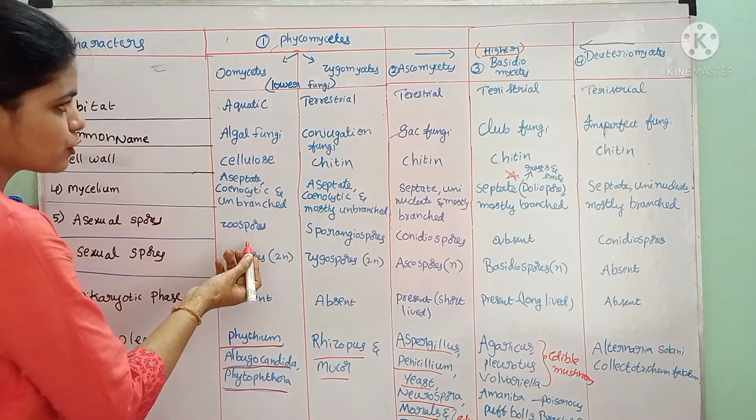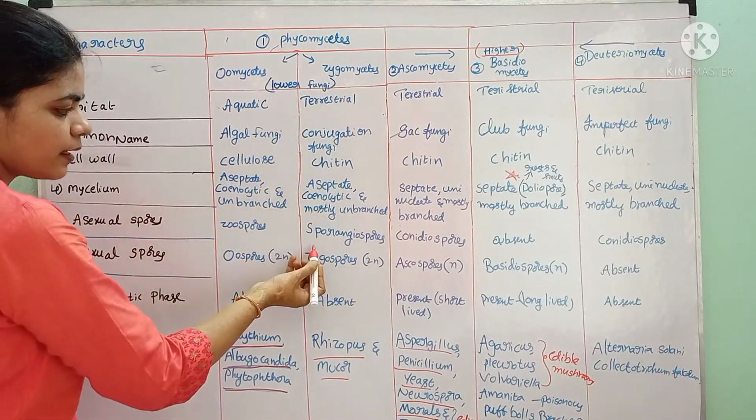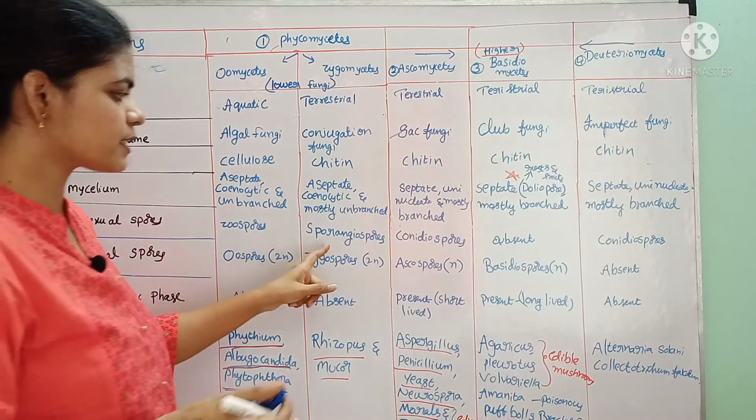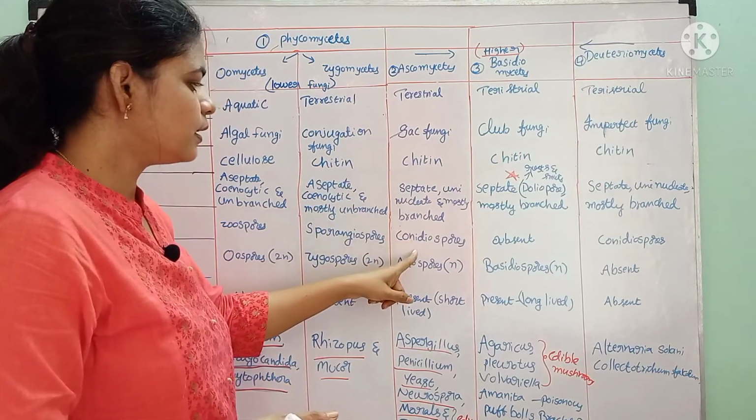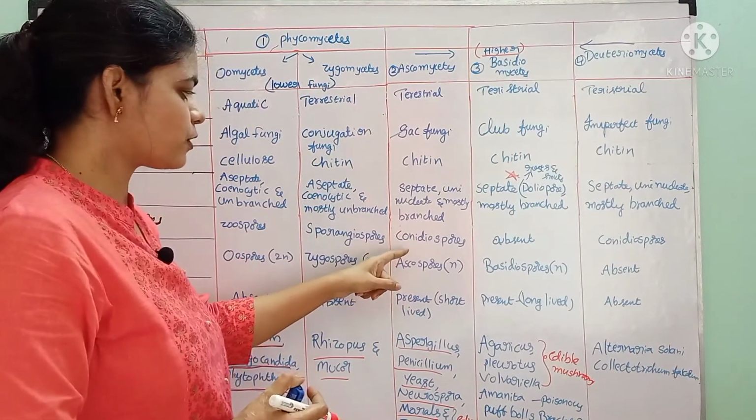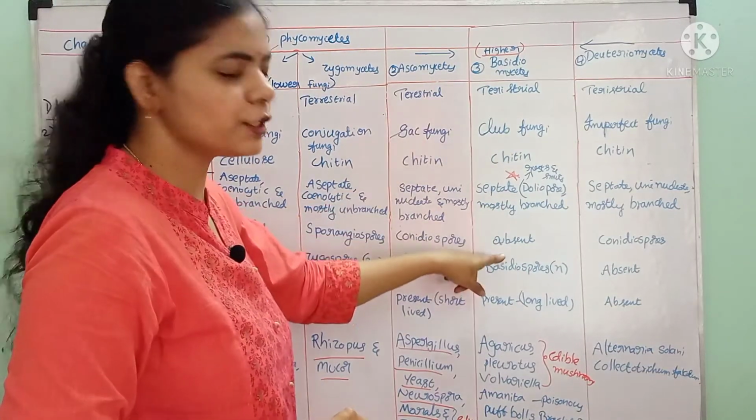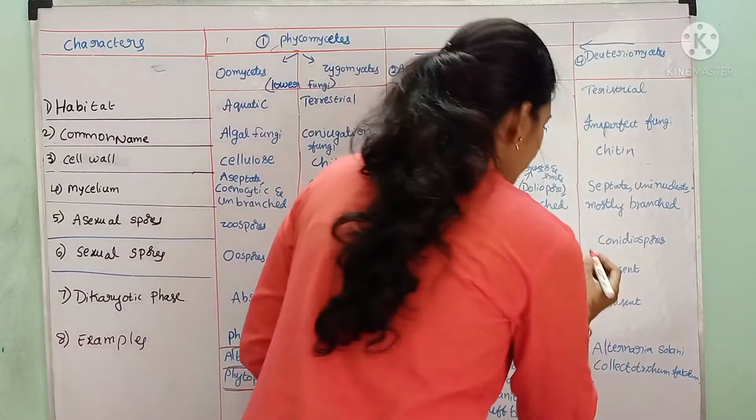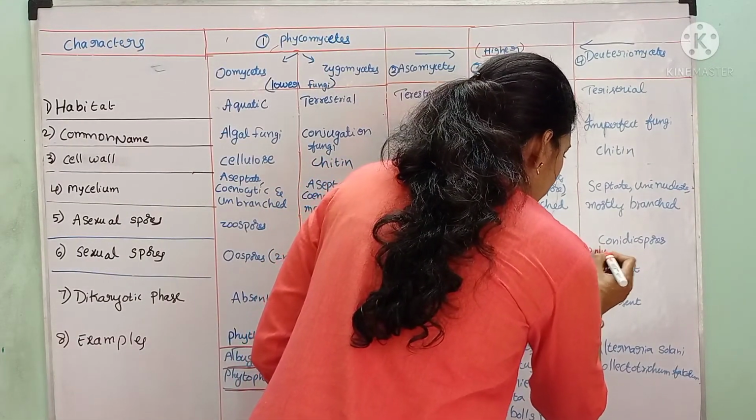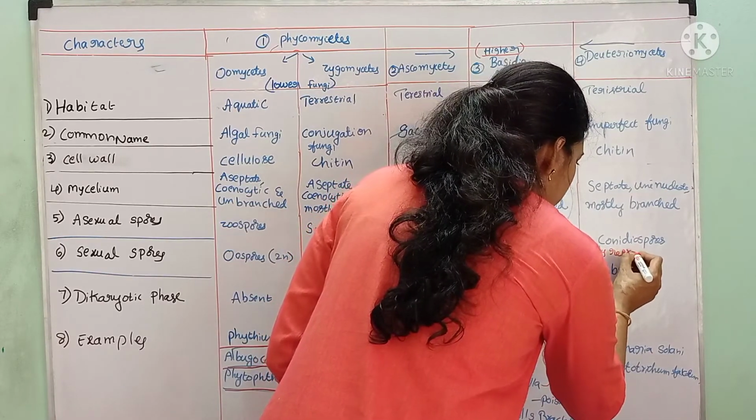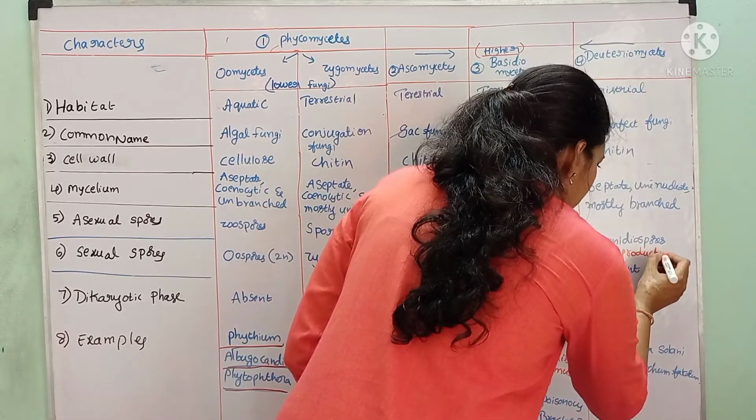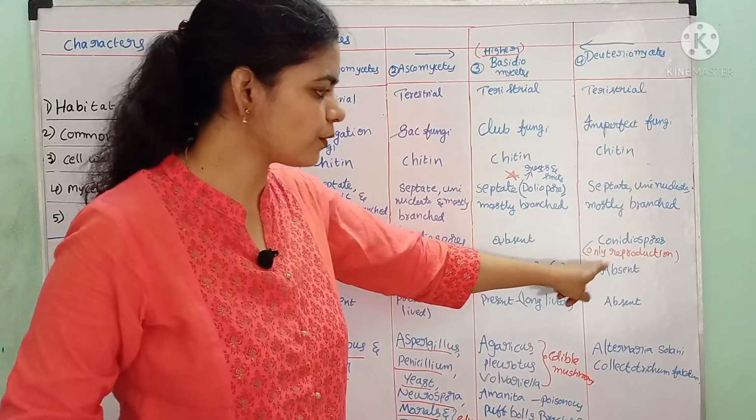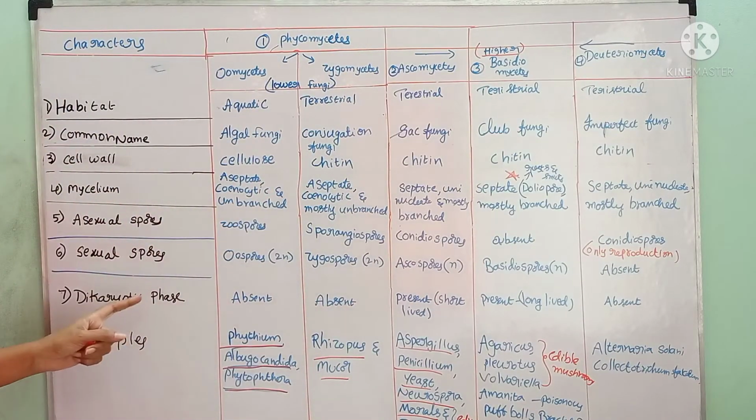You see the asexual spores: in oomycetes, they are aquatic forms, the spores are called zoospores. In zygomycetes, they are sporangiospores, which are enclosed in the sporangium, endogenously produced. Ascomycetes have exogenously produced spores, which are called conidiospores. In Basidiomycetes, asexual spores are absent. In Deuteromycetes, the only reproduction is by means of asexual spores called conidiospores. Conidiospores are present, the only kind of reproduction.